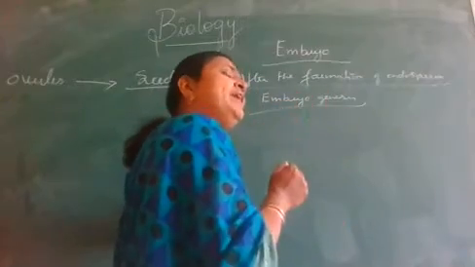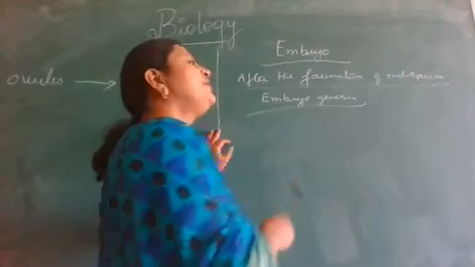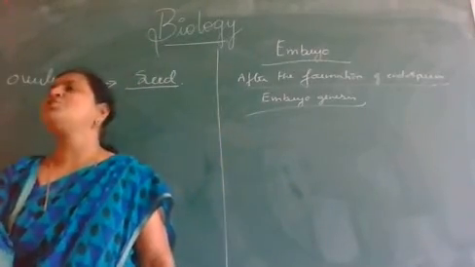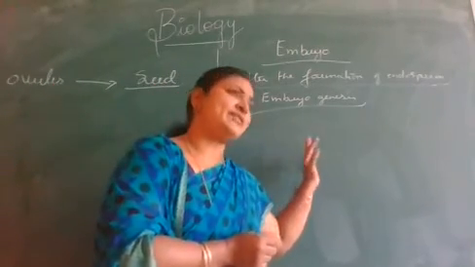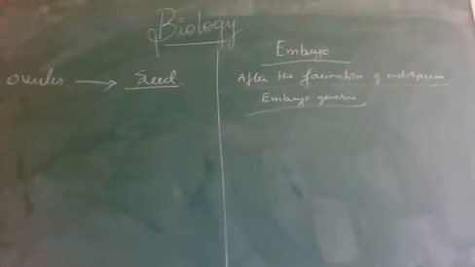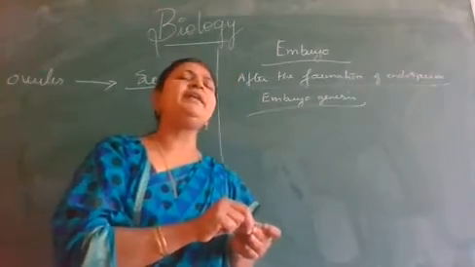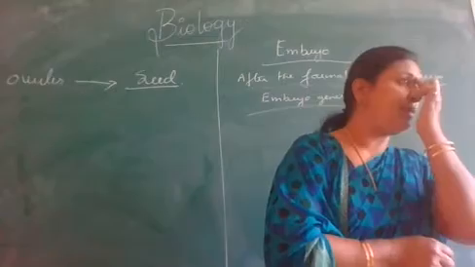Then how can we differentiate the monocotyledon embryo from the dicotyledon embryo? Only after the matured embryo stage. Once it attains a matured state, then we can differentiate whether that embryo is a monocotyledon embryo or a dicotyledon embryo.